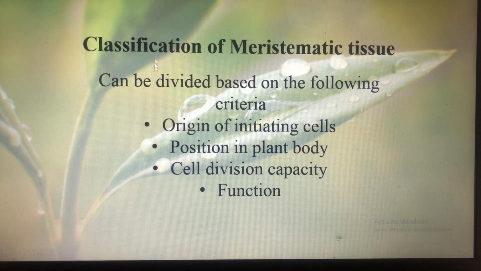Okay, so now we're going to discuss the classification of meristematic tissue. Meristematic tissue can be divided on the basis of the following criteria. There are four criteria on which we can divide meristematic tissue. First is origin of initiating cells. Next is the position in the plant body, that means where the meristematic tissue is located in the plant body. Then the division capacity of the cells, and lastly the function it performs. On the basis of these criteria, we're going to classify meristematic tissue.